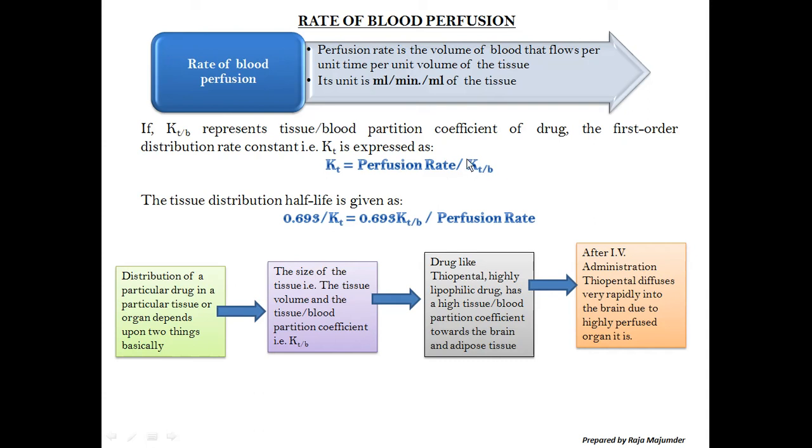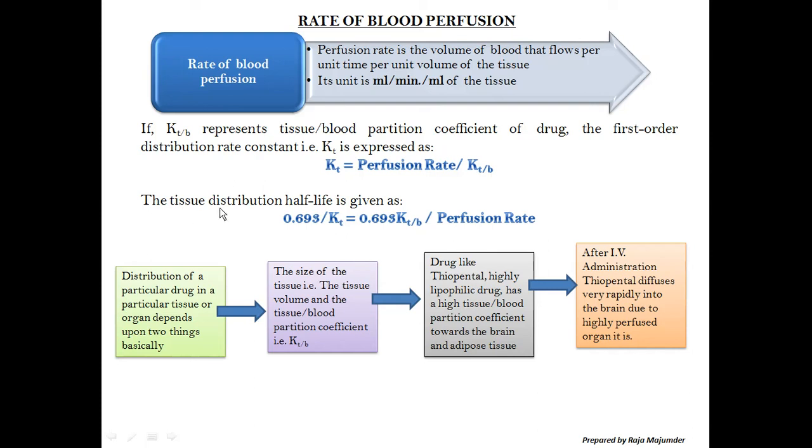KTB is nothing but the tissue blood partition coefficient. So if we divide the perfusion rate by the tissue blood partition coefficient of the drug, we can get the first order distribution rate constant.